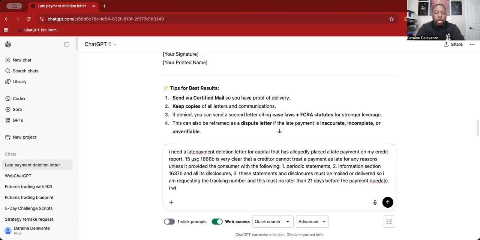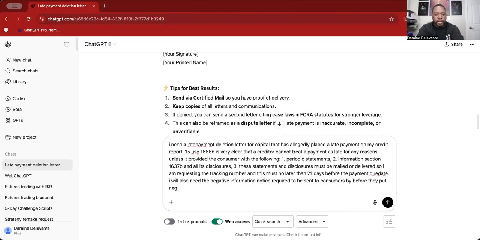So I will also need the negative information notice required by financial institutions, a notice required to be sent to consumers by financial institutions before they put negative information on consumers' credit reports.